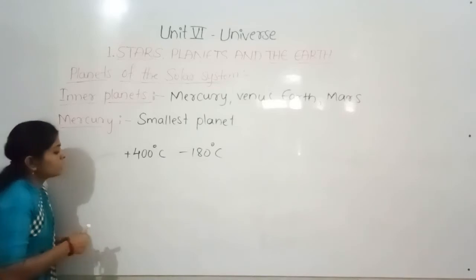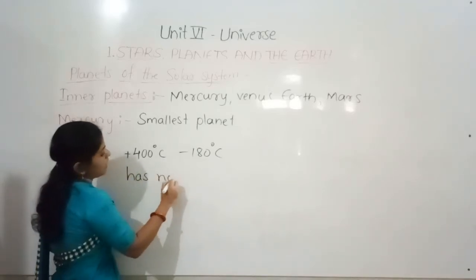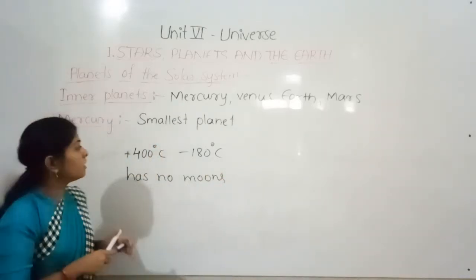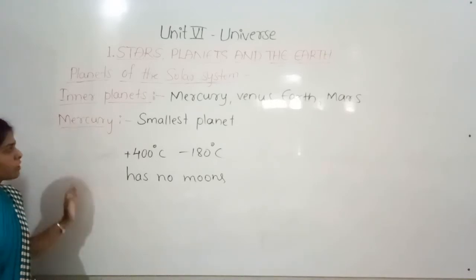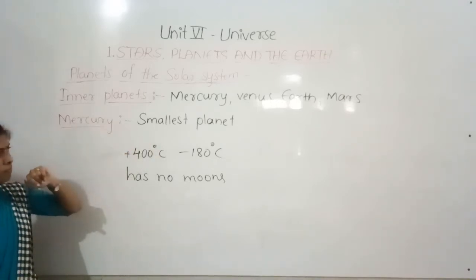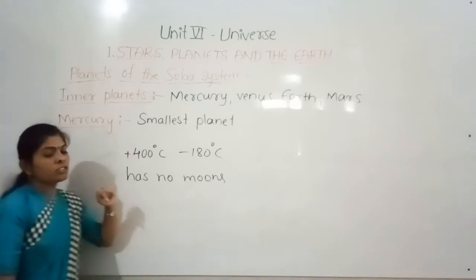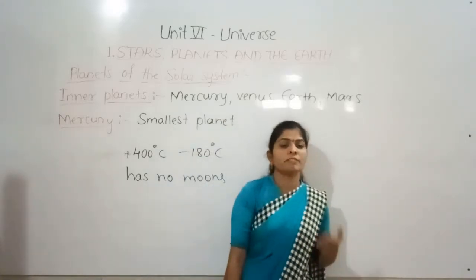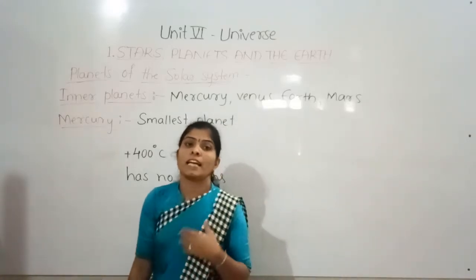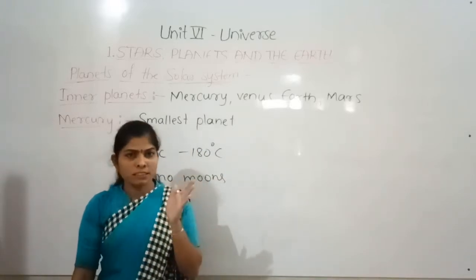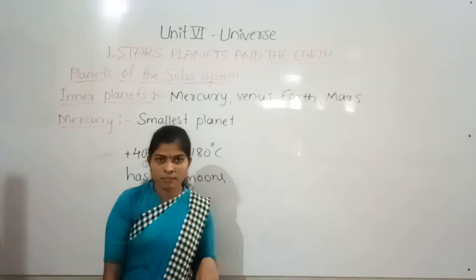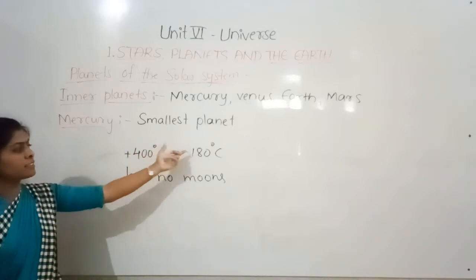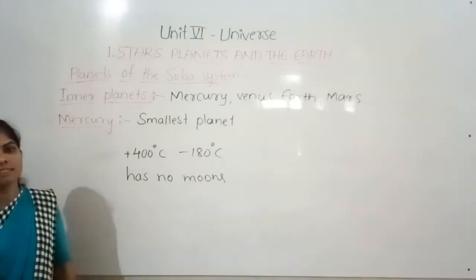And Mercury has no moons, meaning natural satellites are not there for Mercury. So this is what about Mercury. It is the smallest planet, and its temperatures differ. The surface facing towards the sun has extremely high temperatures, and the phase away from the sun is the coldest. It has no moons, and the temperature varies from plus 400 degrees Celsius to minus 180 degrees Celsius.